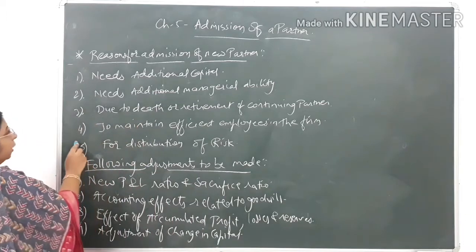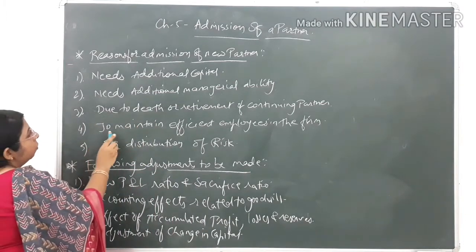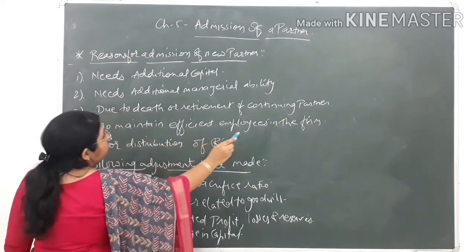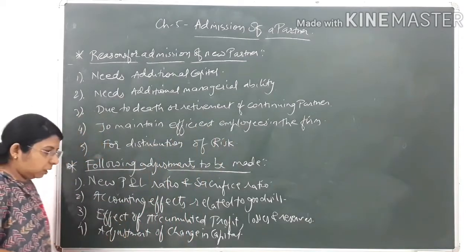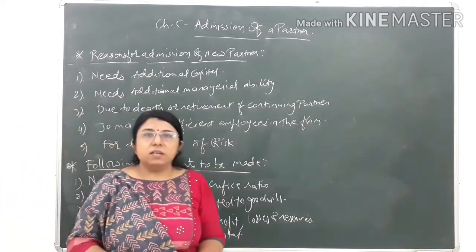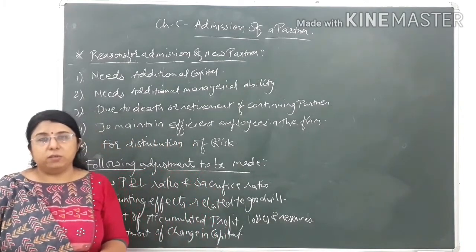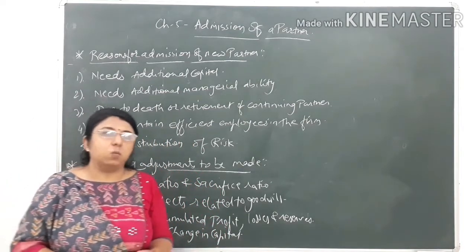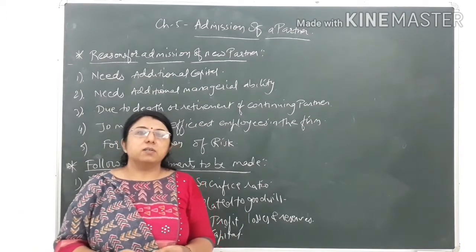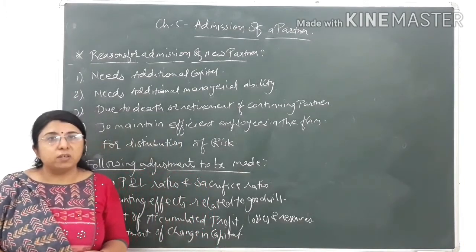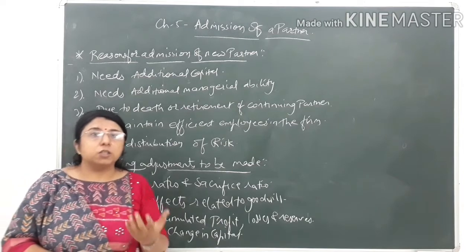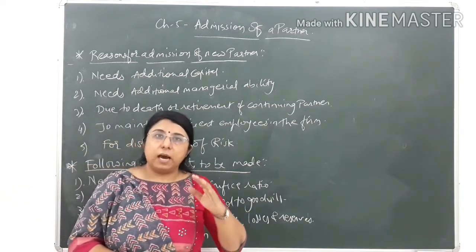Now the fourth reason is to retain efficient employees in the firm. Now this point is very important. You can see there is cutthroat competition in the market and there is a lack of good employees who are efficient and sincere in their work. When the firm gets such sincere and efficient employees, the production and growth of the business is at a high.